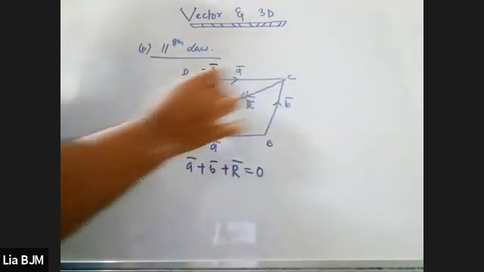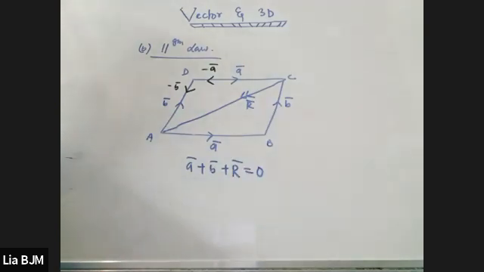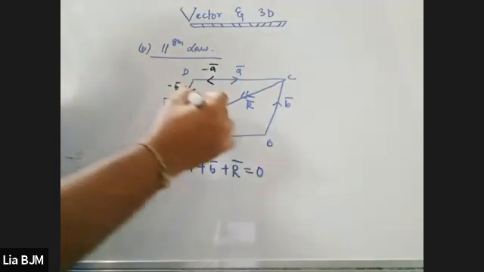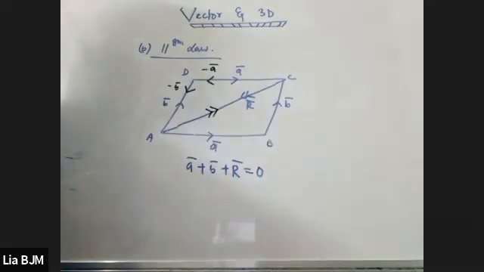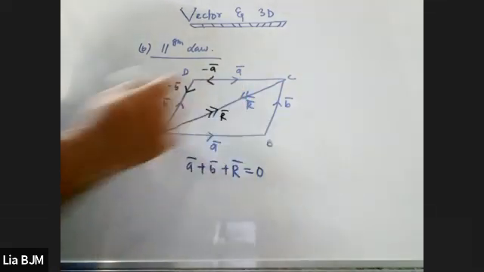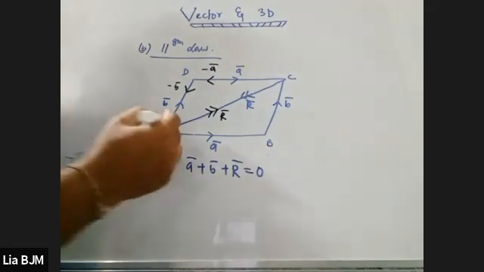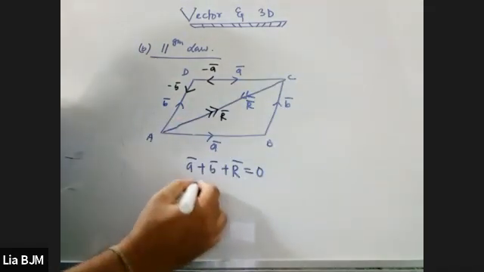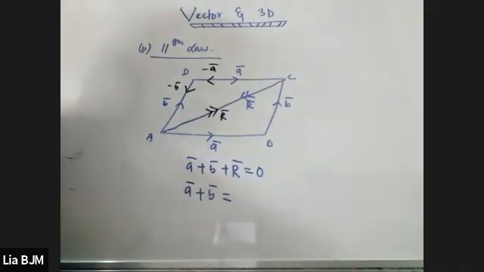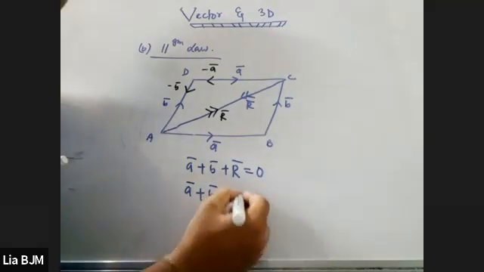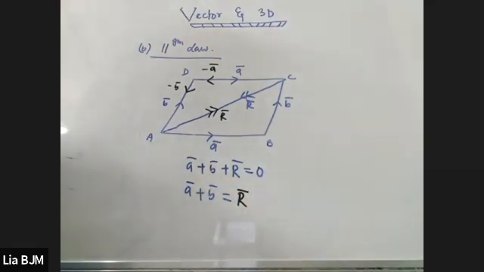But if I consider the direction over this side, that means R vector this way, then A vector plus B vector will come as the resultant R vector. Is it understandable to everybody? Very good.